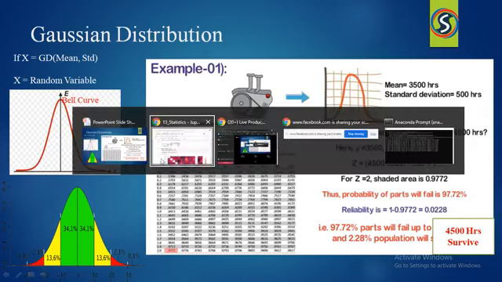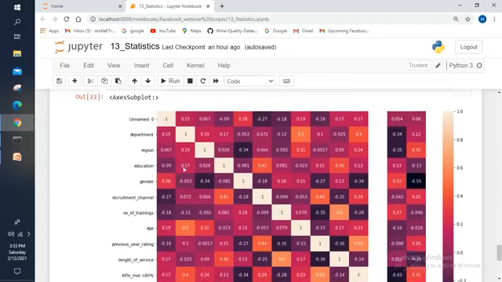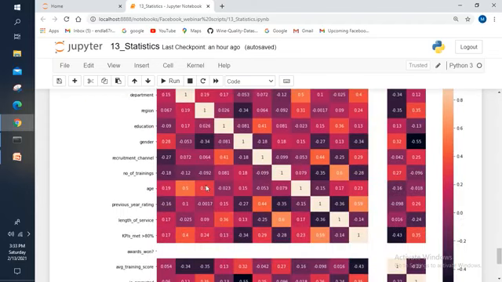Now let me open the Jupyter notebook. Yes. Here, let me explain about the heat map. This heat map will give you the results based on the correlation value. If the correlation is minus 0.27, that is indicated with a different color. If the correlation is 0.41, that color is different. If the correlation is very high, that color is different. If there is no correlation, then a fully white color will come.